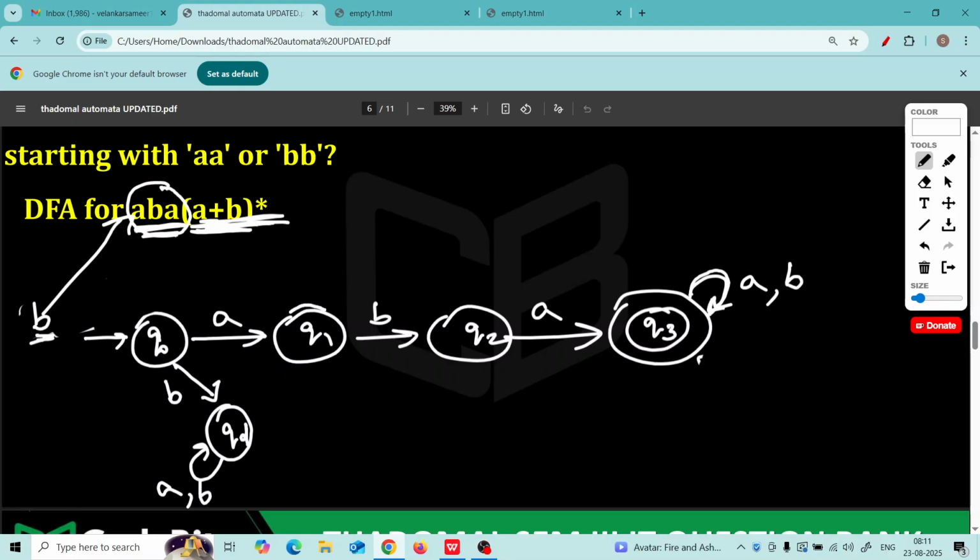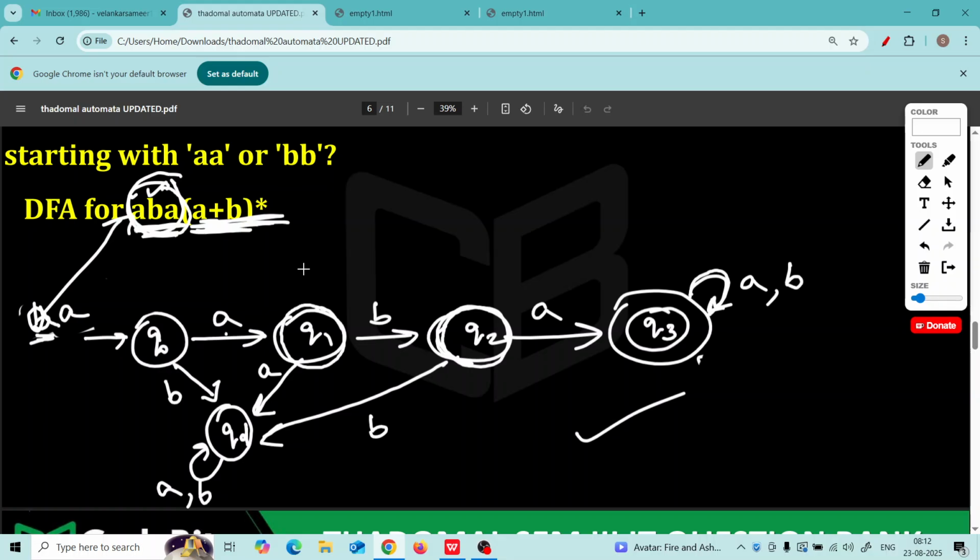Okay, let's talk about Q1. After the first letter A, you get A again, but you want A, B, A, correct? So you will go to dead state if I get second letter as A. Now let's go to Q2. In Q2, if I get B after A, B, but first three letters I want A, B, A, so I will go to the dead state. This is the DFA for the required problem.